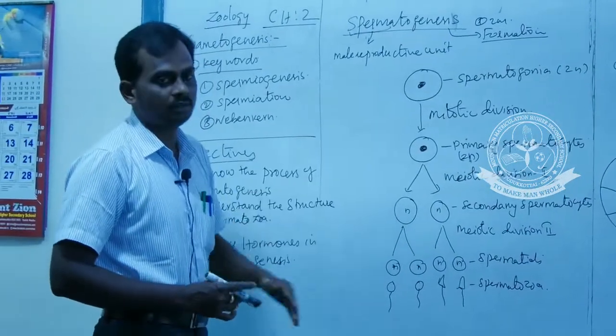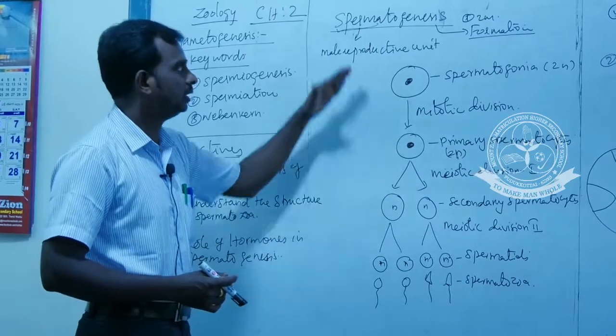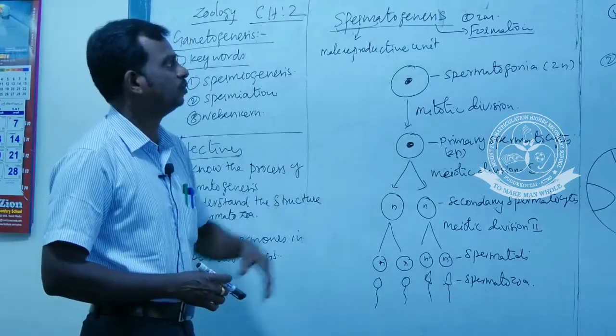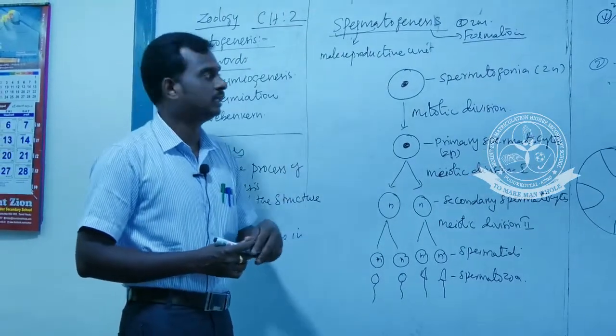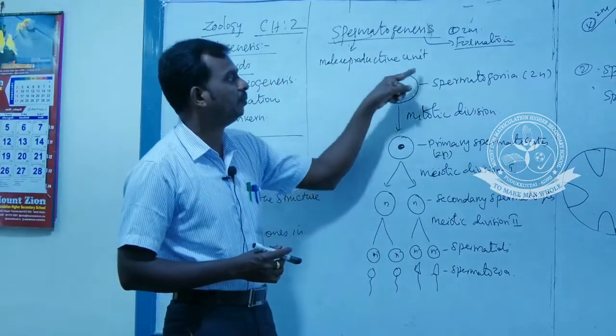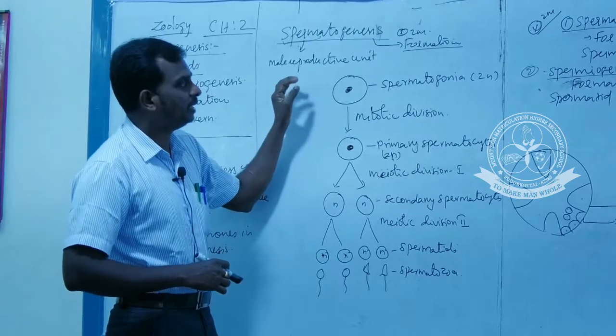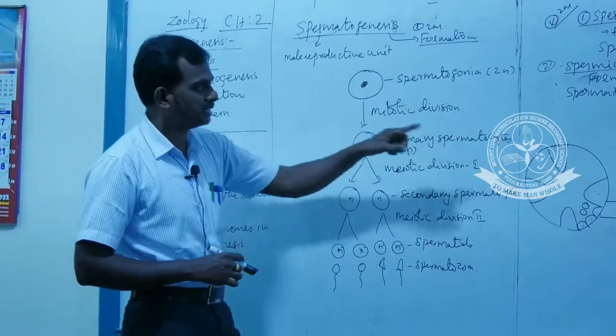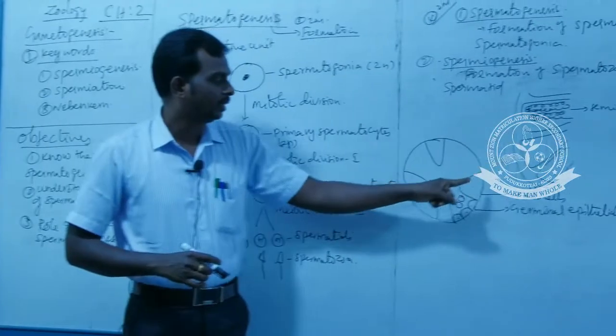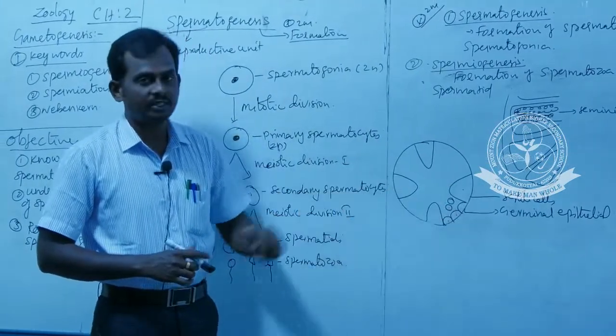So quickly we are going to recall the entire process of spermatogenesis. Spermatogenesis is the process of formation of the male reproductive unit. The primordial germ cells migrate towards the testis. Spermatogenesis takes place in the seminiferous tubules.